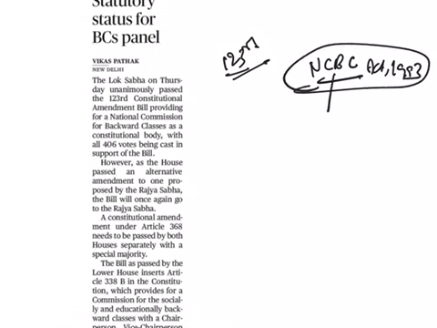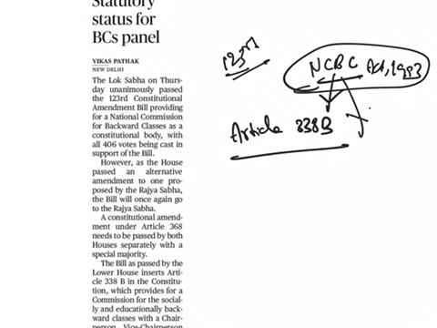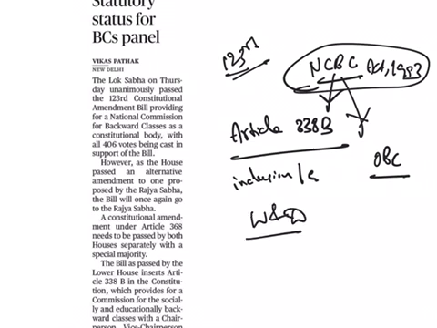By giving a constitutional status to this body, it will insert Article 338B in the Constitution. What will this National Commission for Backward Classes do now? See, this commission will recommend the inclusion or exclusion of communities in the OBC list. It will look into matters related to the welfare and development of all the backward classes, and it will investigate the complaints of these backward classes.